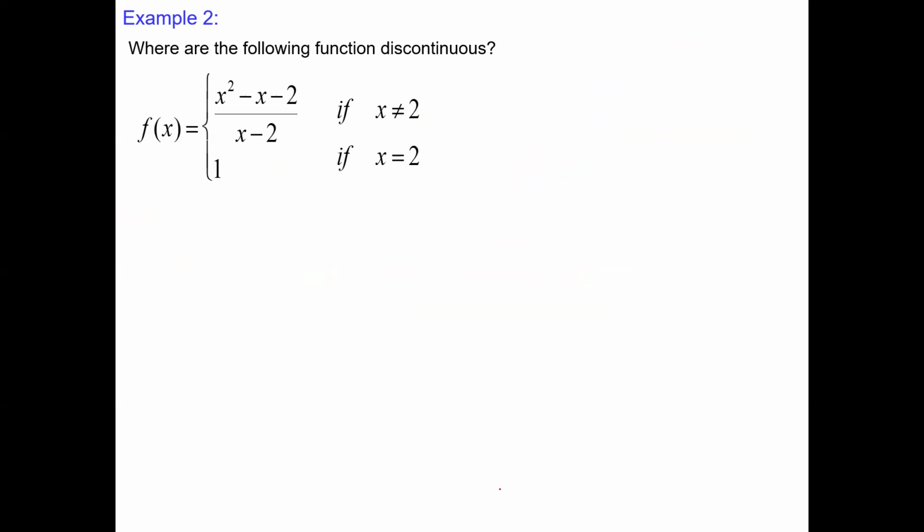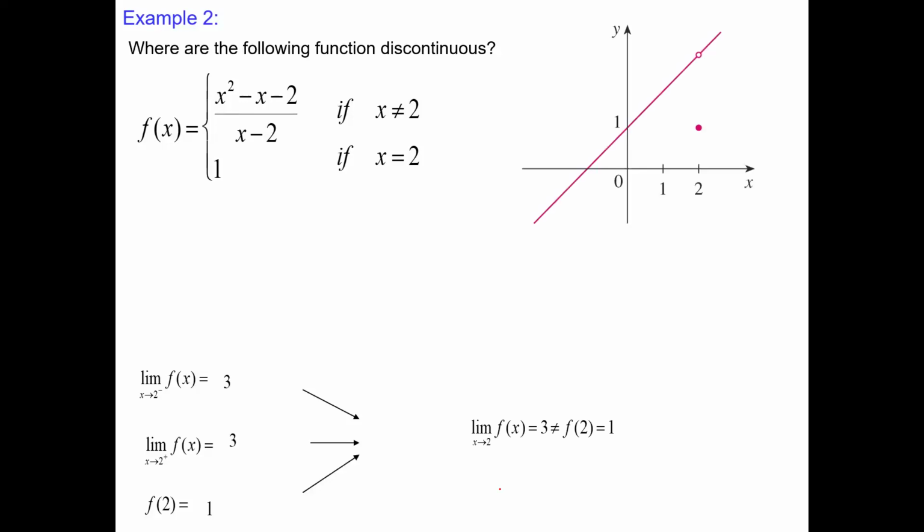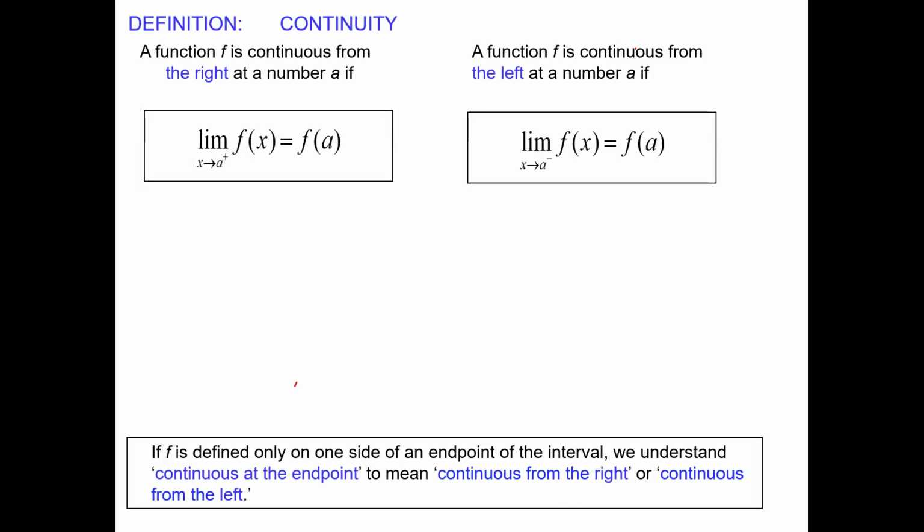Now let's look also at this definition, just in case. We may also have something like one-sided continuity. We can say that the function is continuous from the right-hand side or from the left if the function satisfies these limits.